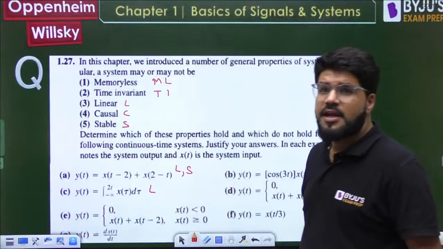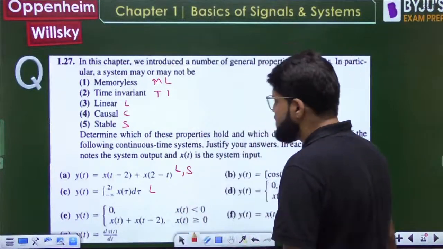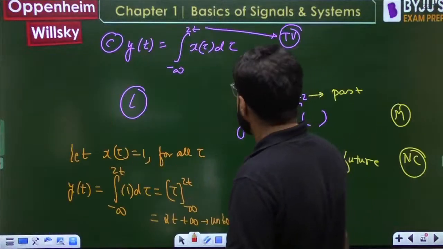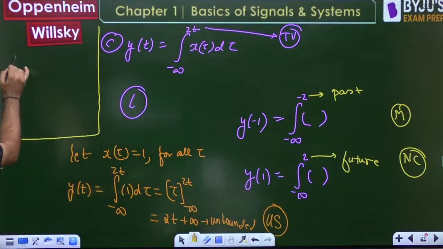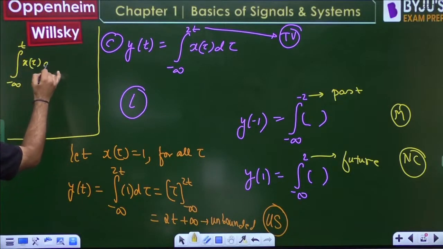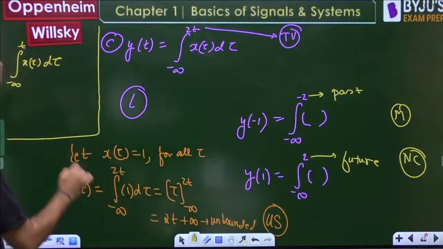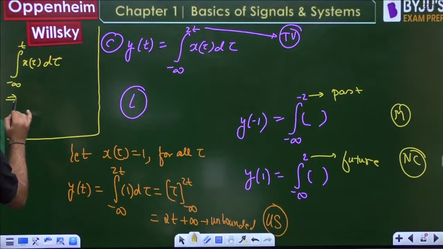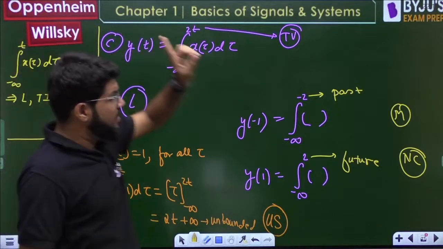It is only linear. But if I do a small change, this is C. If it is minus infinity to t of x(tau) d tau, then this will be linear anyway, and it will be time invariant also.